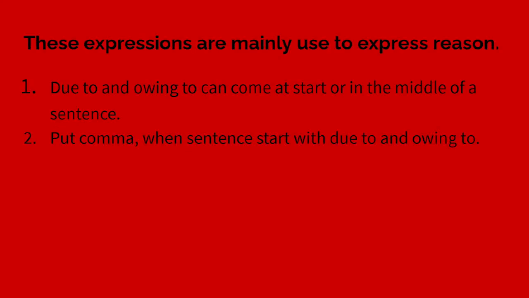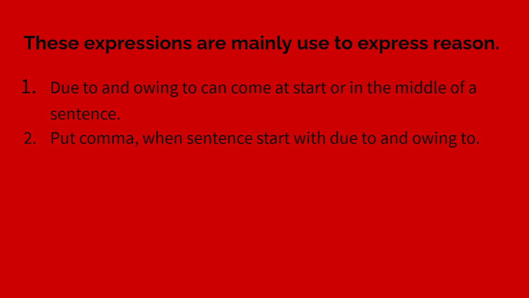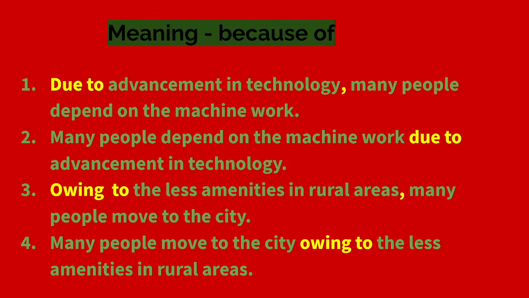So the important point is that these expressions are mainly used to express a reason. Due to and owing to can come at the start or in the middle of a sentence. I already said you can use due to at the first as well as in the middle. But when you start any sentence with due to or owing to, you have to put a comma. So the second point is to put a comma in a sentence that starts with due to and owing to. So that's the main sentence structure when you use these connectors.